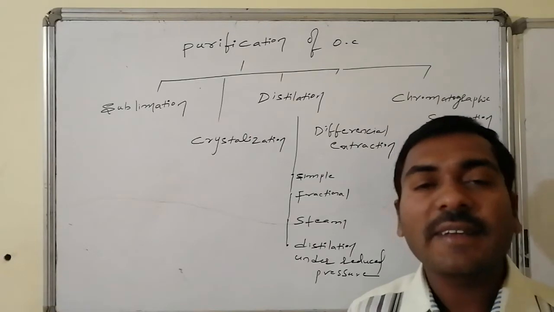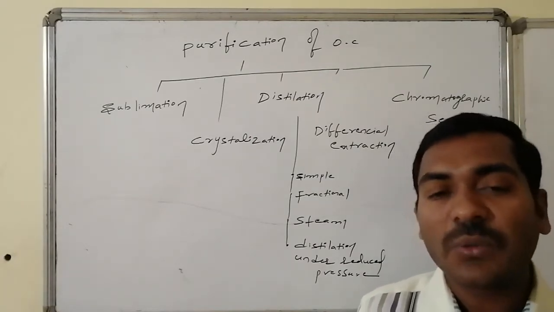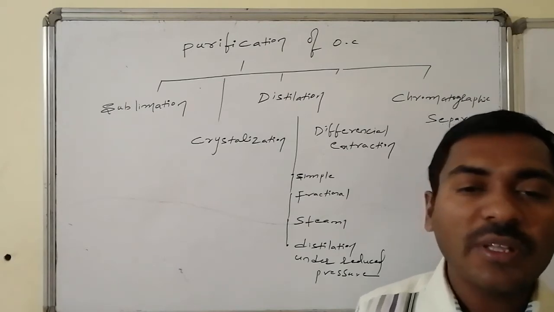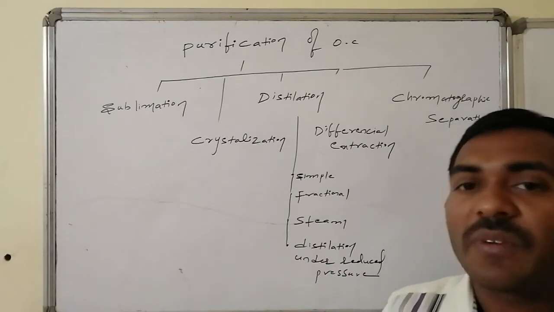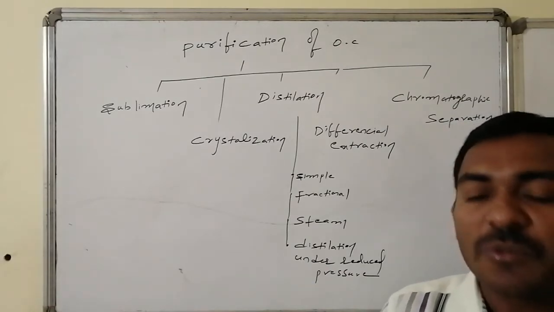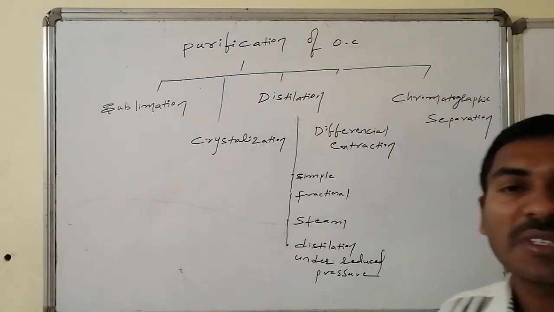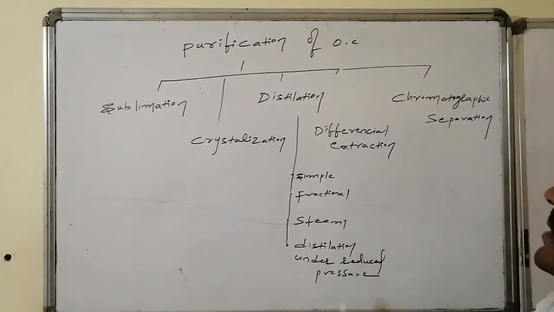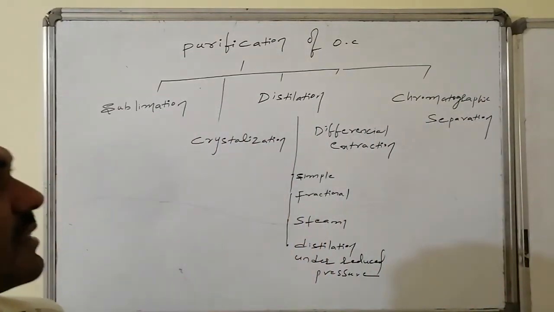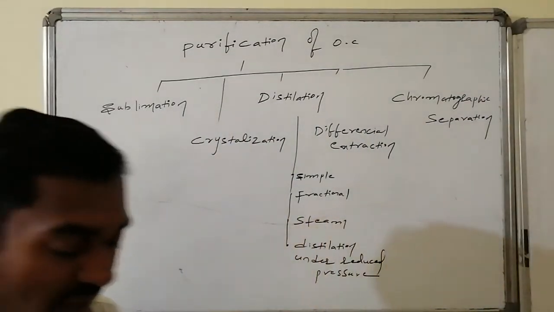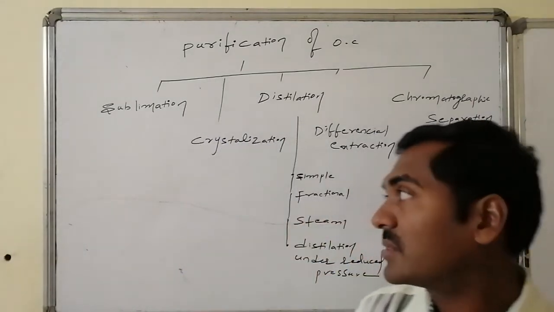The general techniques that we use for the purification of organic compounds are to remove the impurities, the very small quantity of substance present in the material. Different techniques are there for the removal purpose. Those are the sublimation process, crystallization process, distillation process, similarly differential extraction followed by chromatography. These are the 5 different varieties of techniques generally used for the purification of organic compounds.